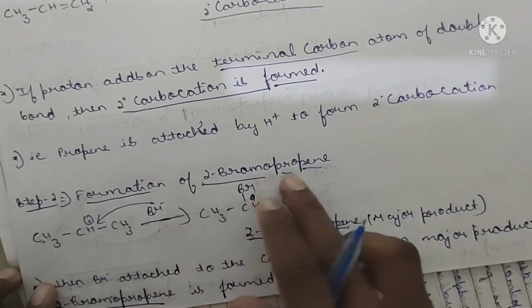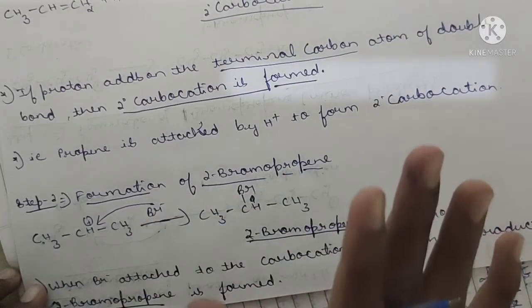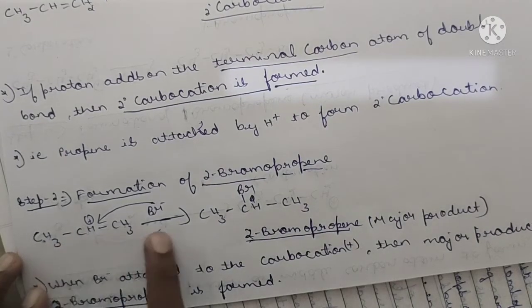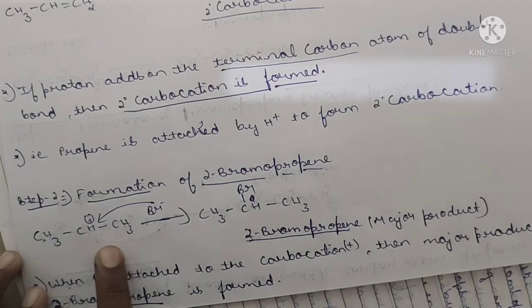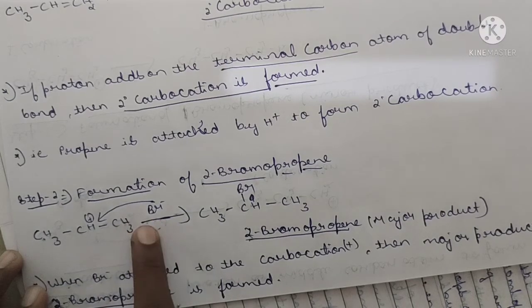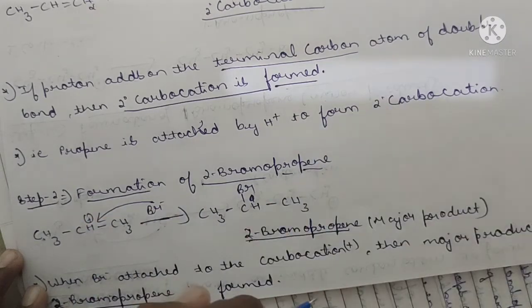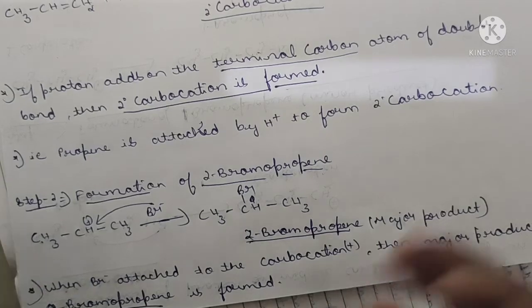Next, formation of 2-bromopropane. Simple, from the carbocation we have to take here. This is the secondary carbocation. When the secondary carbocation is attacked by bromine, Br minus, because the carbocation contains a plus charge, it will receive the Br minus. Plus and minus get attached.